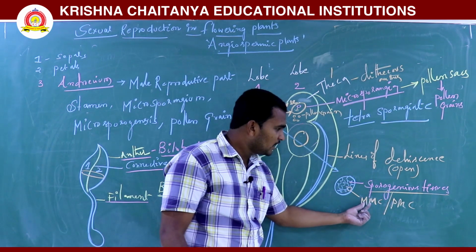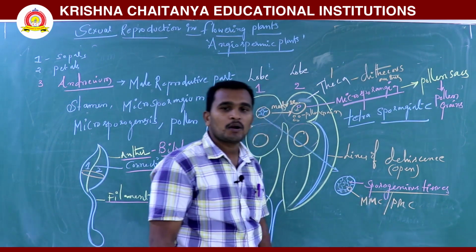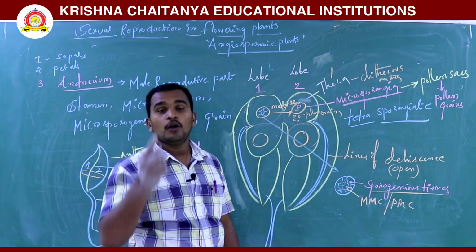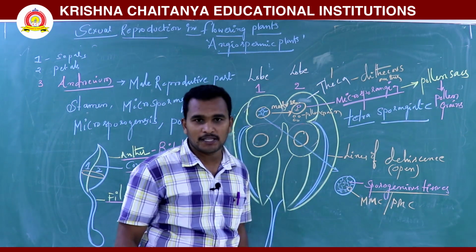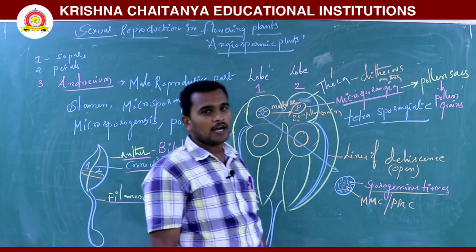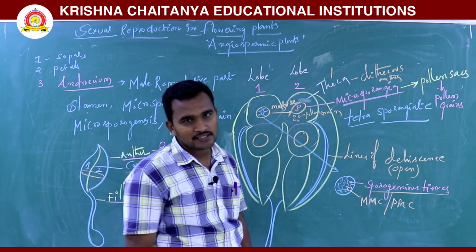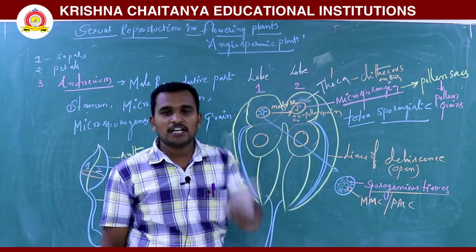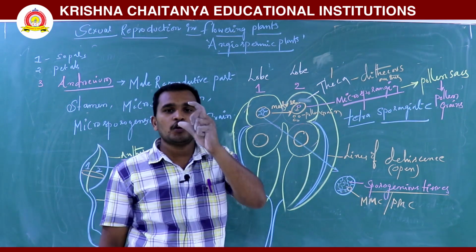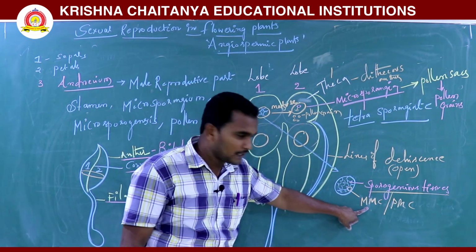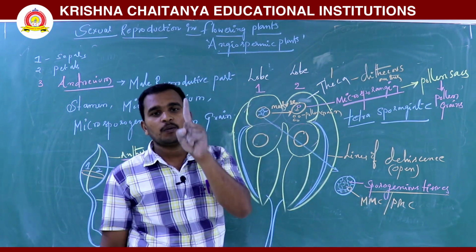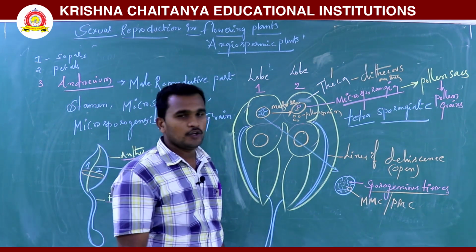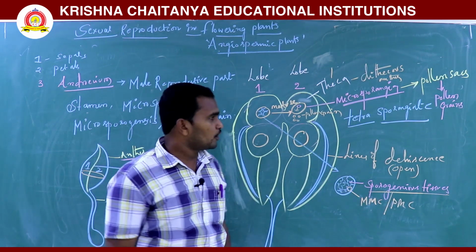One cell of the sporogenous tissue we consider as a microspore mother cell. It is called a pollen mother cell, because pollen is produced from the microspore mother cell. It is also called a sporogenous cell. One sporogenous cell, one pollen mother cell, produces 4 pollen grains. That process is called microsporogenesis.